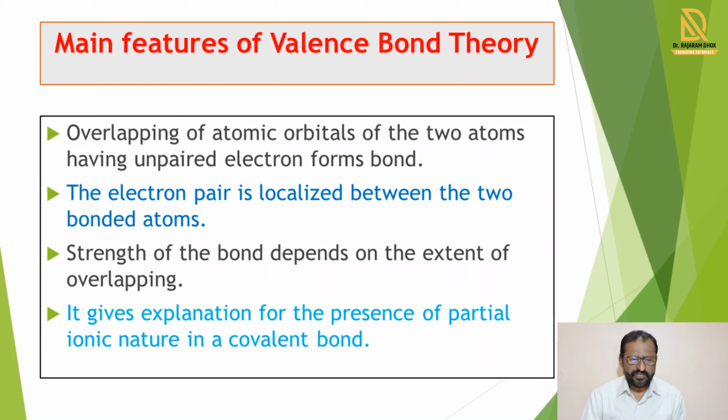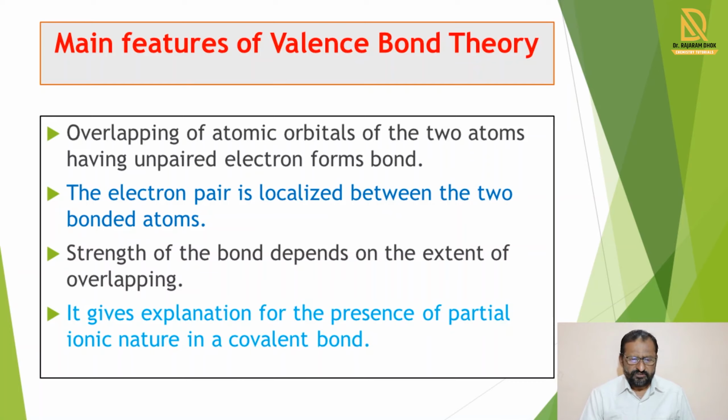When we consider the strength of the bond, the strength of the bond depends upon the extent of overlapping. Means when the overlapping of atomic orbitals is more, then the bond is stronger. And when the overlapping of atomic orbitals is comparatively less, then the strength of the bond is comparatively less.